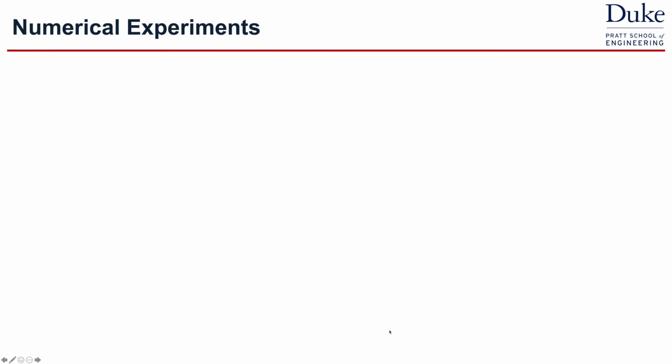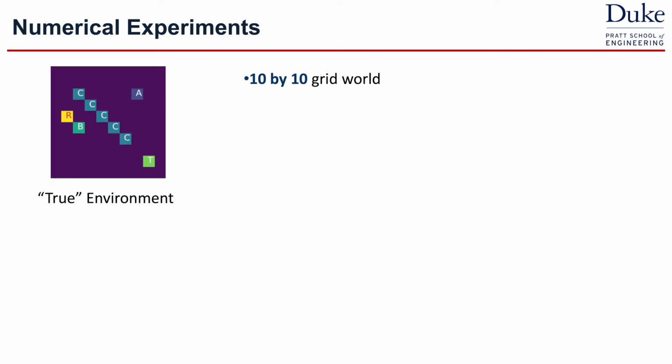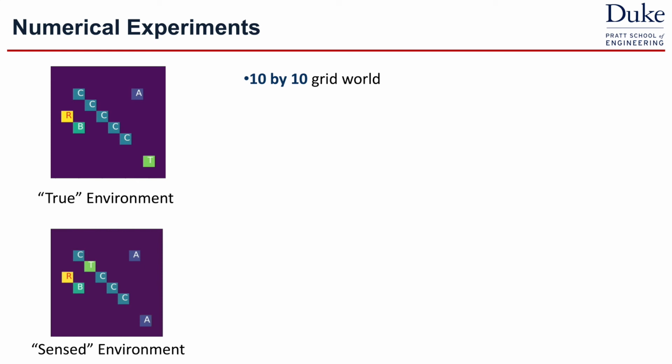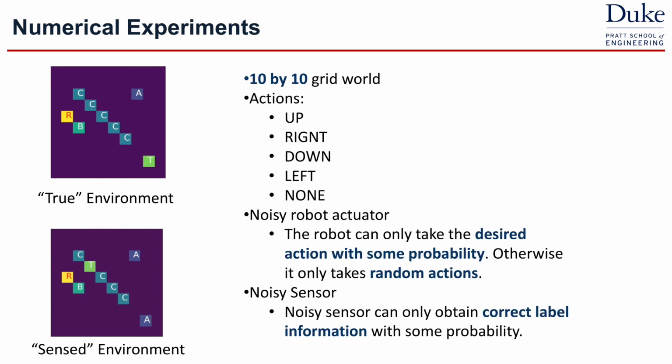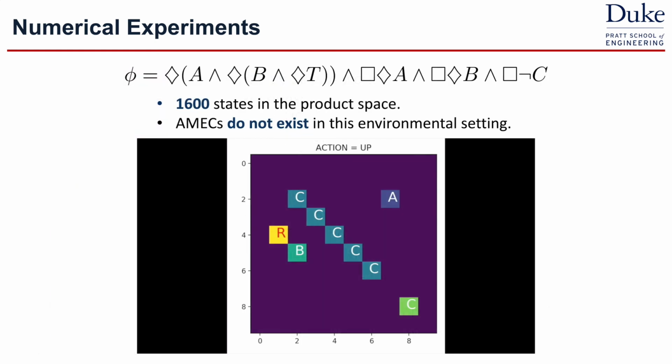So now we show our results from numerical experiments. We run the algorithm on a 10x10 grid world, which looks like this. And because we consider sensing uncertainties, maybe the map reconstructed from the sensor looks like the bottom one. And there are 5 actions the robot can take. And also we assume a noisy robot actuator. So this video shows how the robot accomplished this LTL task. It first heads towards A, B, and T sequentially, and then circulates between A and B infinitely often.